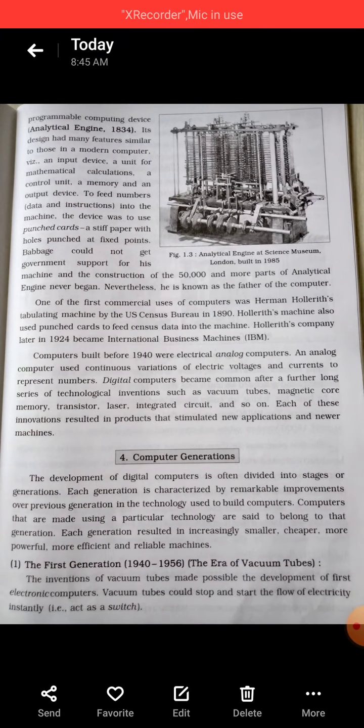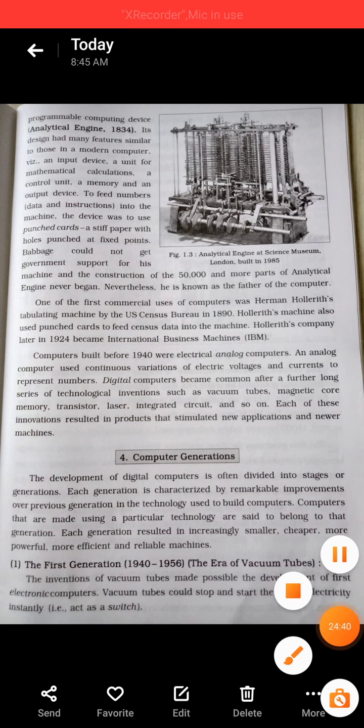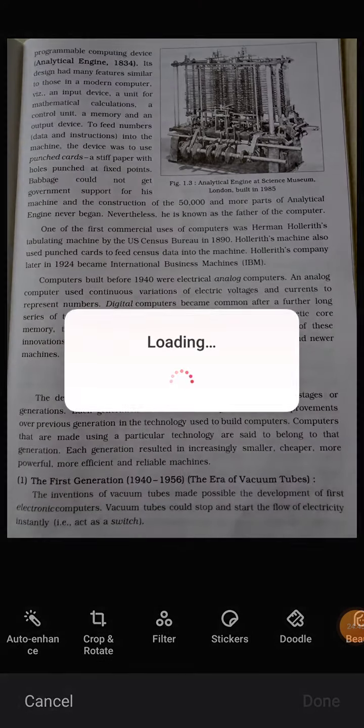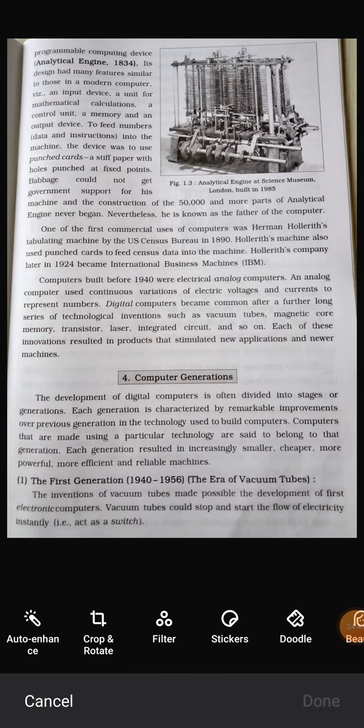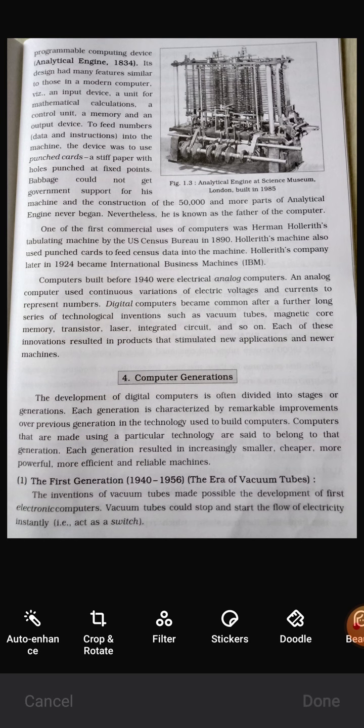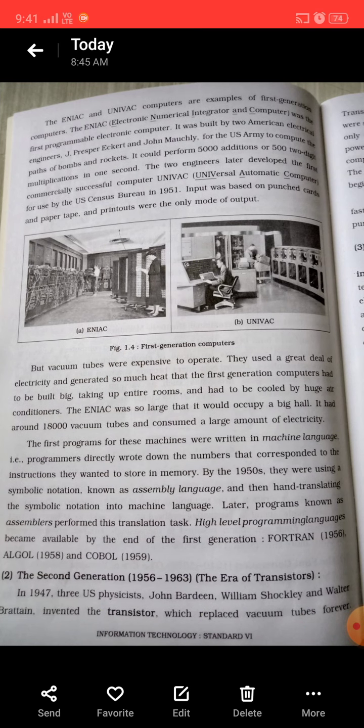Here I revise computer generations again. I told you vacuum tubes are used in the first generation. The years are also given, 1940 to 1956. So students, you understand? Next page. Look at this, the ENIAC.